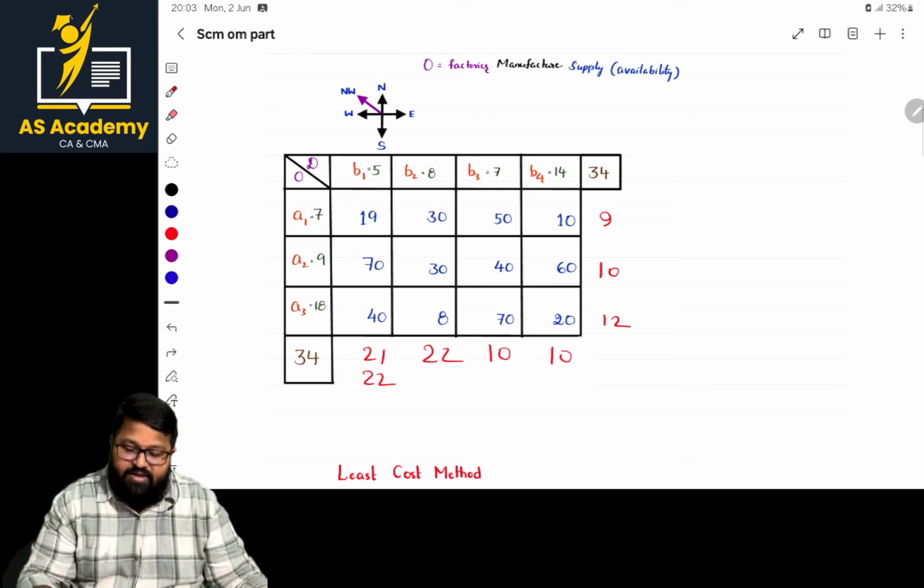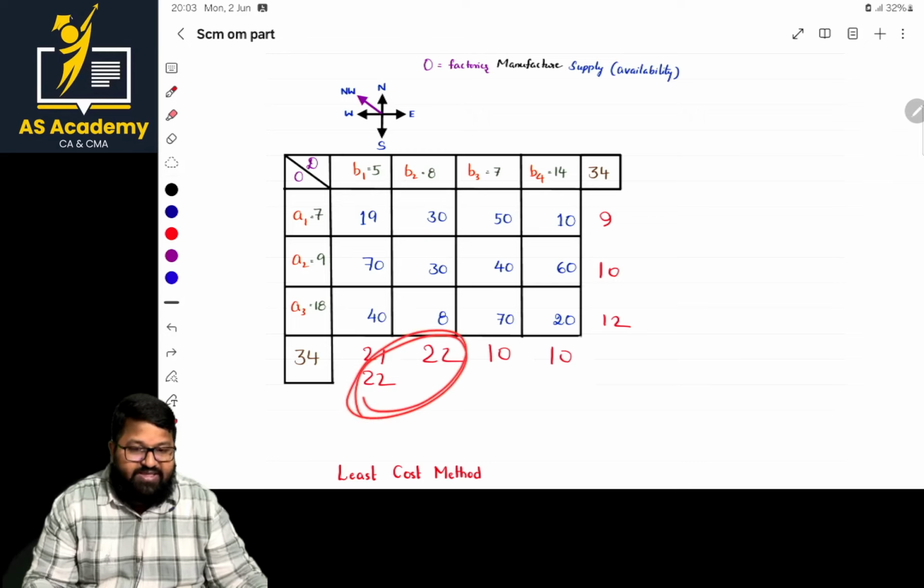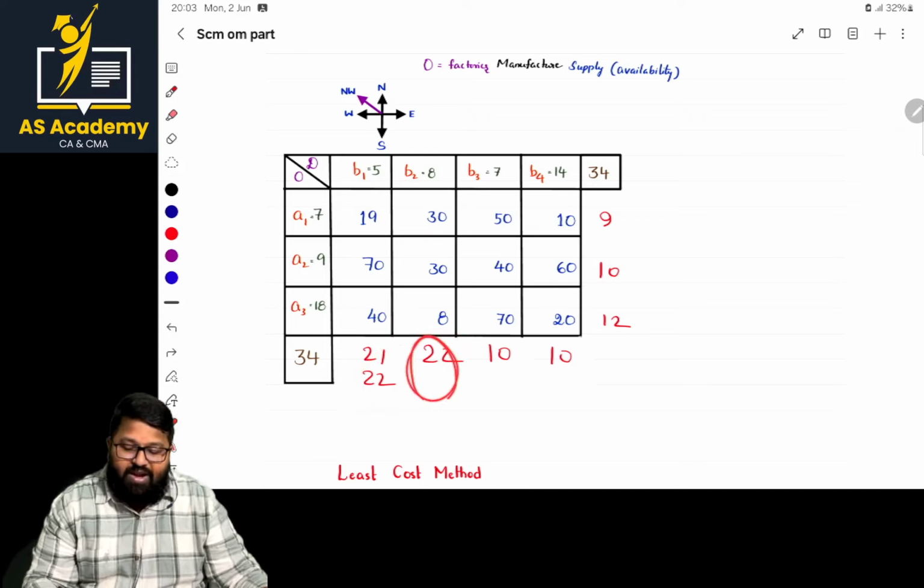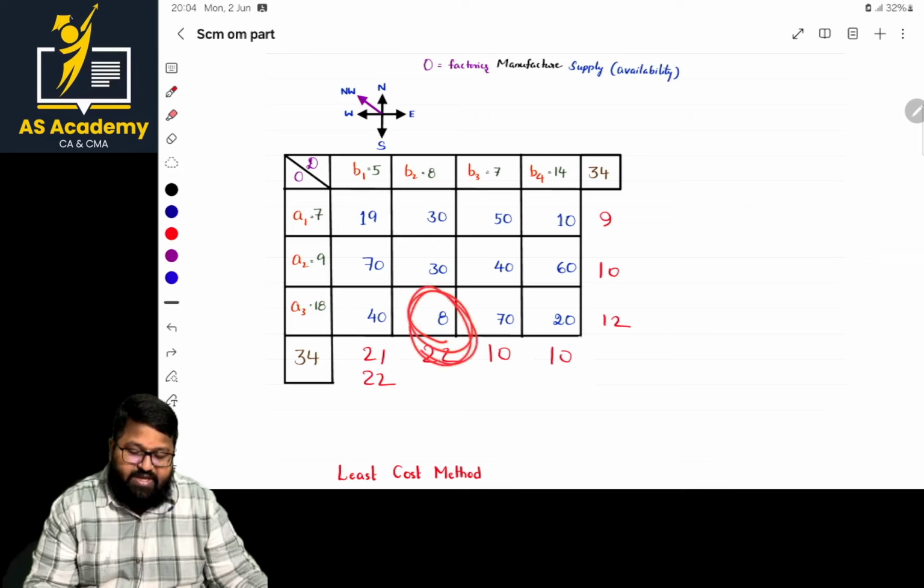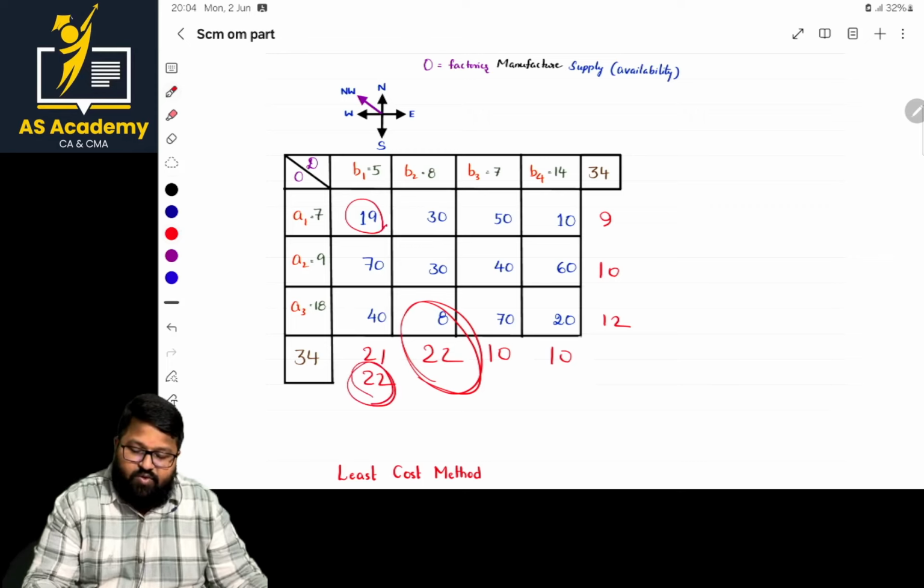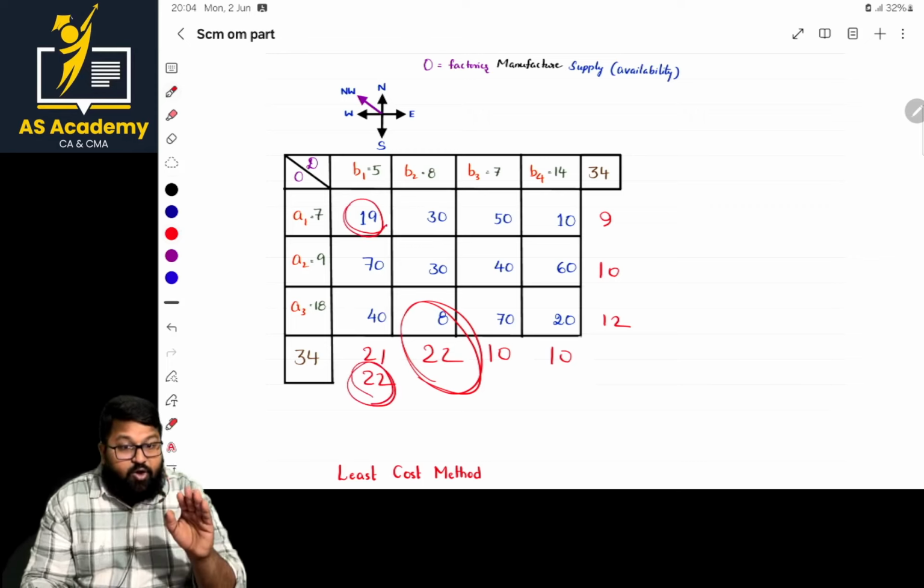Am I clear? Sir, when there are the same highest penalties, what should we do, sir? We have to go with that penalty which has the least cost. Here it is 8. Am I clear? And here it is 8 now, but in this case, the least cost is 19. Then what is the main logic there, sir?